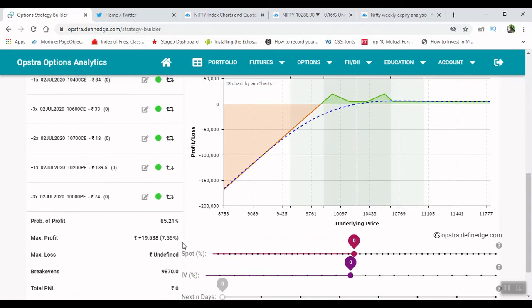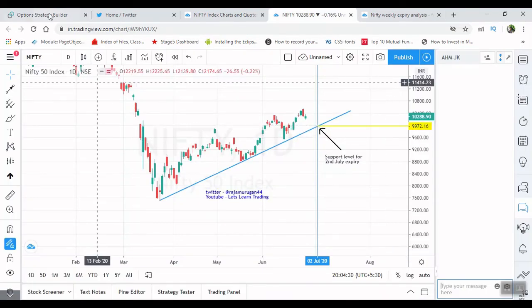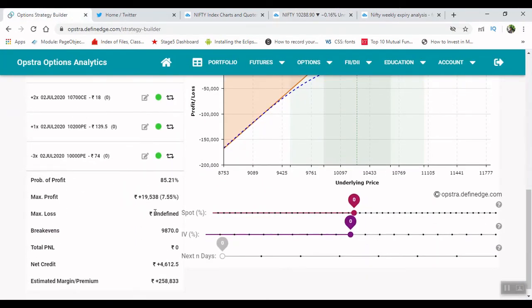Okay, so as per our technical analysis, Nifty is having the support around the level of 9,970, and here we are having 100 more points as the cushion for our break even, which is at the level of 9,870. Okay, so even if some glitches happen, and if the Nifty tends to move below the trend lines, we are also having the 100 levels as a cushion. So even if the price goes below the 9,970, we'll be in the profit only.